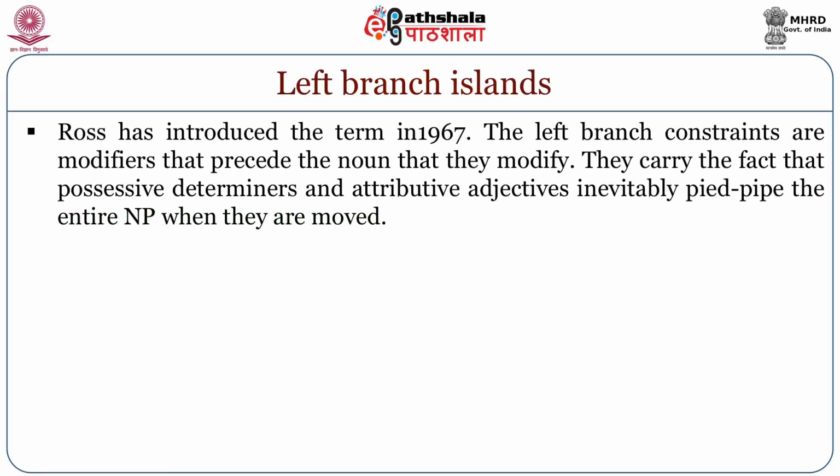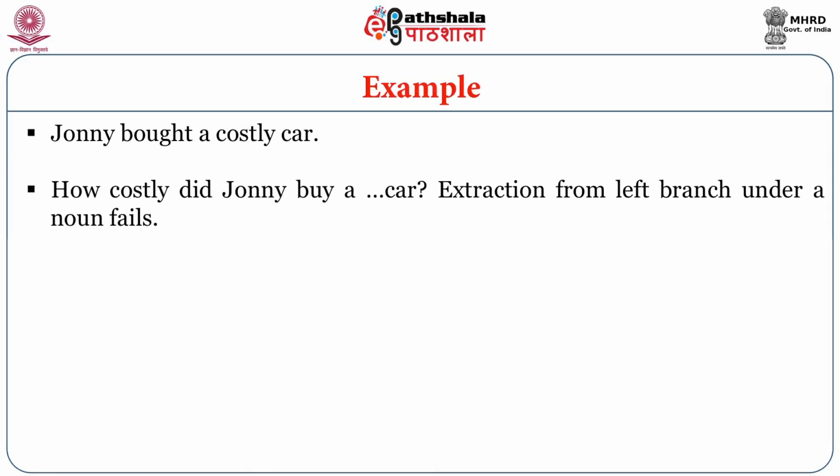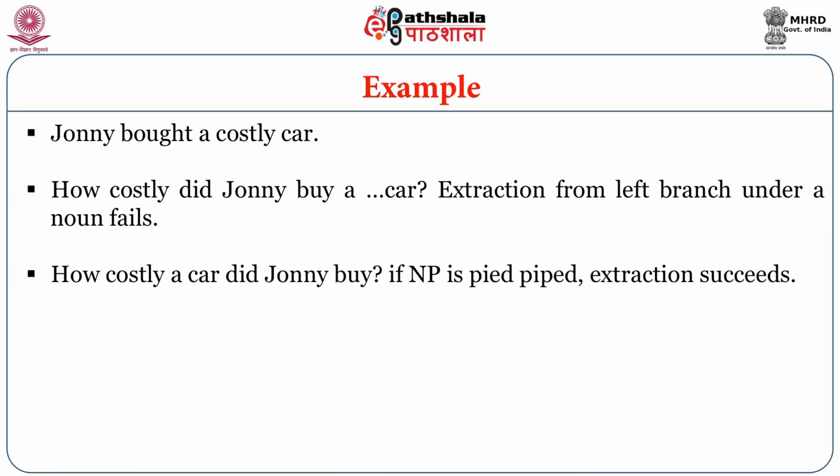Now we have left branch islands. Ross introduced the term in 1967. The left branch constraints are modifiers that precede the noun that they modify. They carry the fact that possessive determiners and attributive adjectives inevitably pied pipe the entire noun phrase when they are moved. For example, John bought a costly car. How costly did John buy a car? Extraction from the left branch under a noun fails. How costly a car did John buy? That is the question. If the noun phrase is pied piped, extraction succeeds.